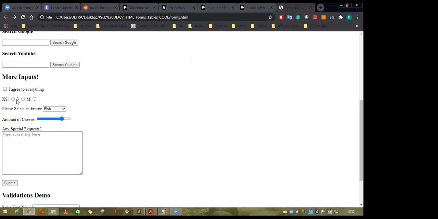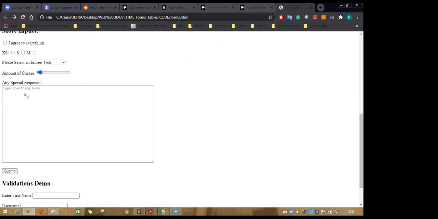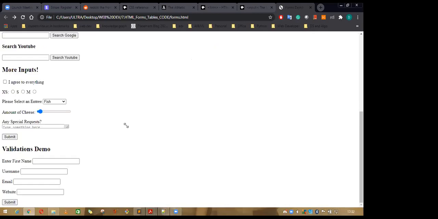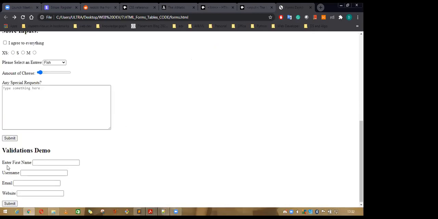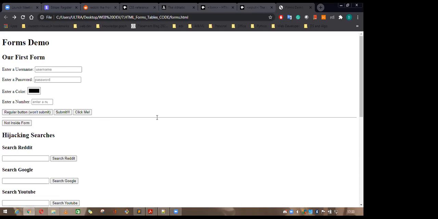And here is the checkbox button. This is one radio button. This is the drop down menu. This is the range one. This is the text area. You can increase and decrease the text area according to your requirement. And this is the validation demo. So suppose that if you want to submit this form, it says fill this form out. So how will you do this one? I will show it one by one.